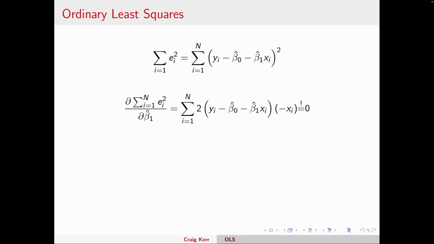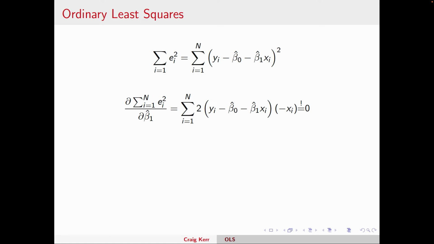Now, how do I know this function will give me a minimum? Well, we have 2 variables here, so we would have to do some matrix algebra to show you that this function is actually convex, so that whenever you find the 2 coefficients that cause this function to be at a point where it doesn't change, that is a minimum, not a maximum. So you'll just have to take my word for it here, but when you take econometrics, you can prove this.